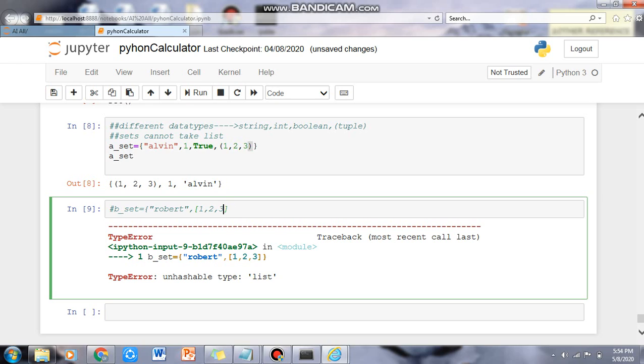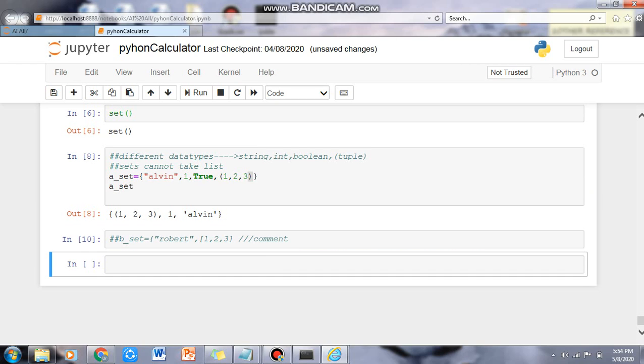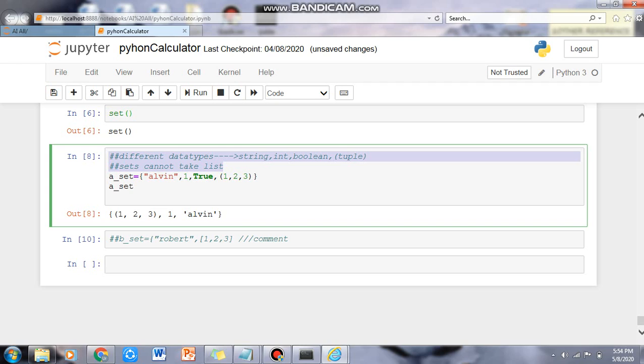Comments in the Jupyter notebook are added with a hash. Comments can never be executed; they will have no effect. If I want to describe anything, I make it a comment, which will not be executed.